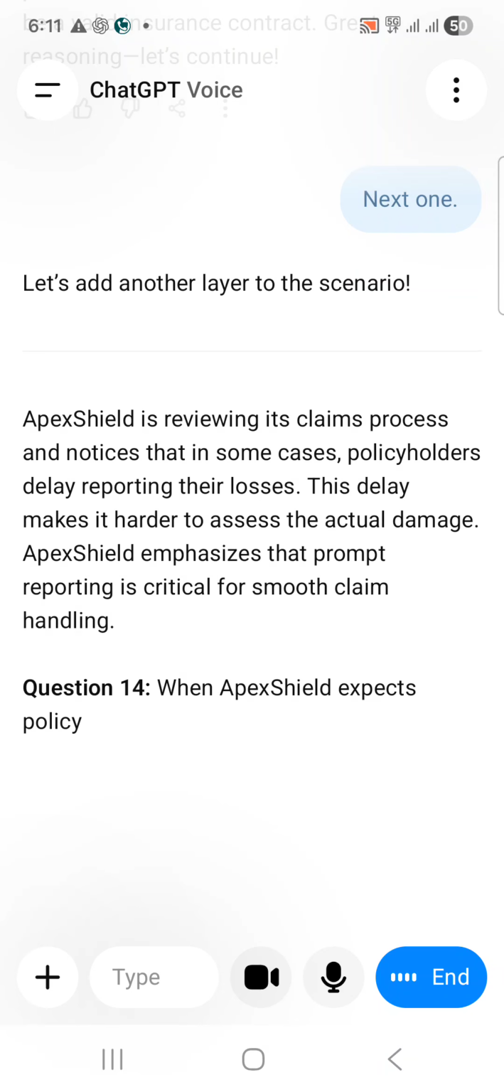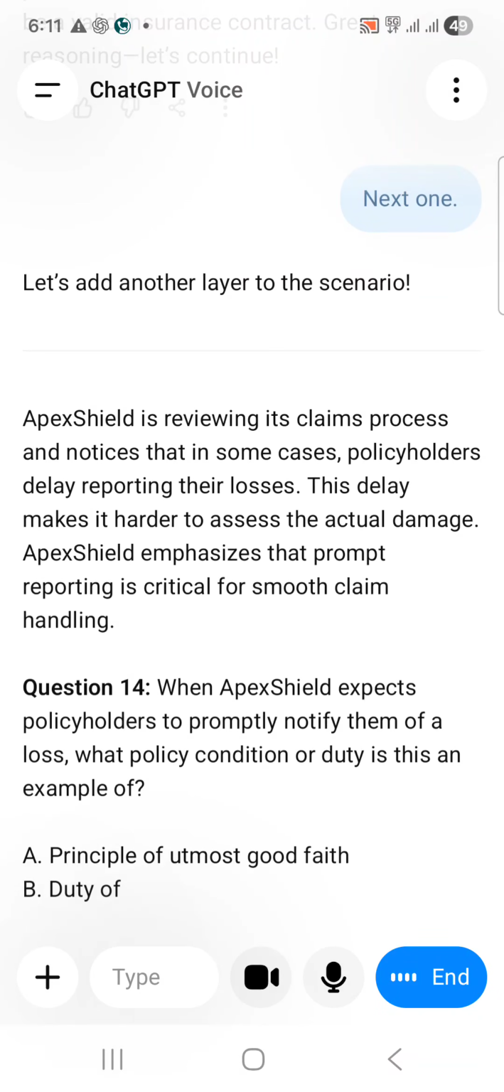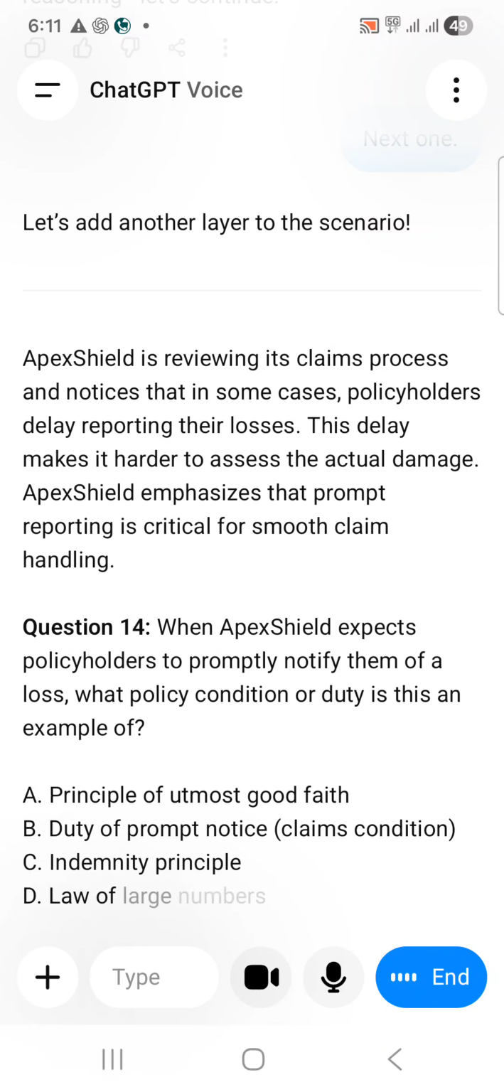Question 14. When Apex Shield expects policyholders to promptly notify them of a loss, what policy condition or duty is this an example of? A. Principle of utmost good faith. B. Duty of prompt notice. Claims condition. C. Indemnity principle. D. Law of large numbers.